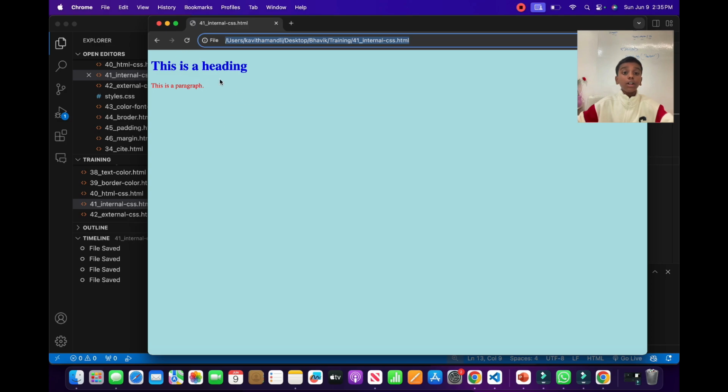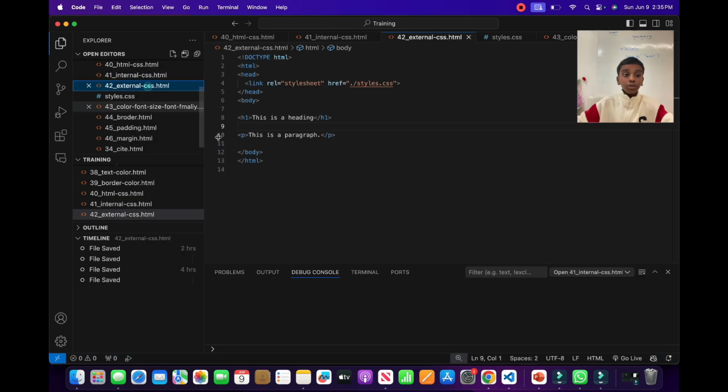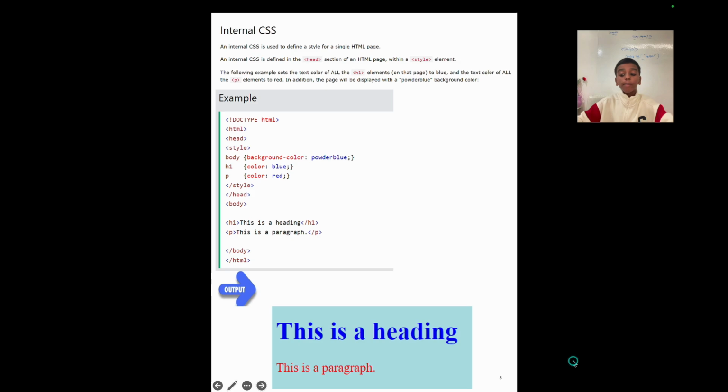Now as you see here, I got my header 1 and I got my paragraph. But if you look at this, the background color is different. The background color is powder blue, which is a type of blue. And we have our header 1 which is set to the color blue, and our paragraph which is set to the color red. Now let's close Google Chrome and go to our PowerPoint presentation to learn more.